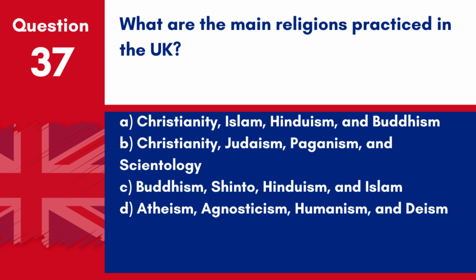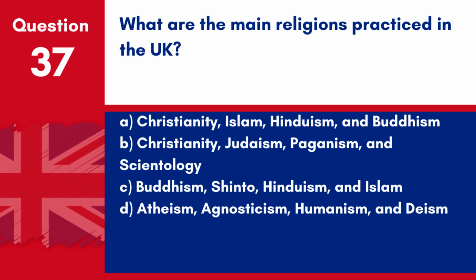Question 37. What are the main religions practiced in the UK? A. Christianity, Islam, Hinduism, and Buddhism. B. Christianity, Judaism, paganism, and Scientology. C.